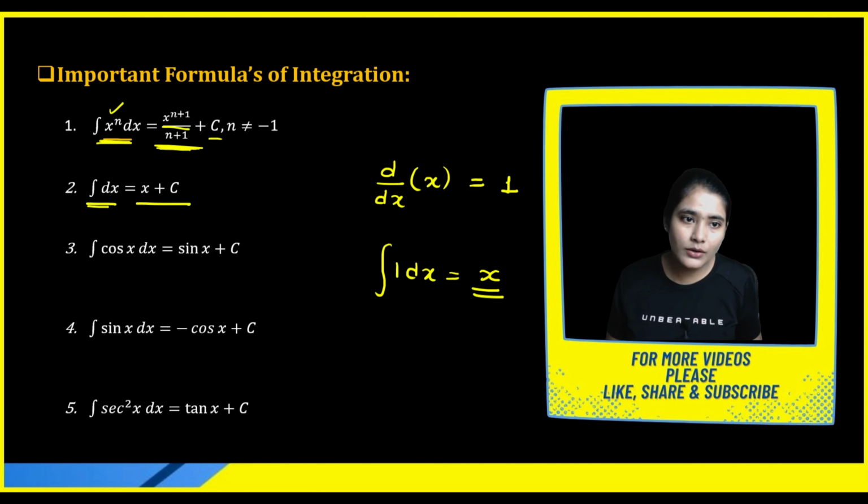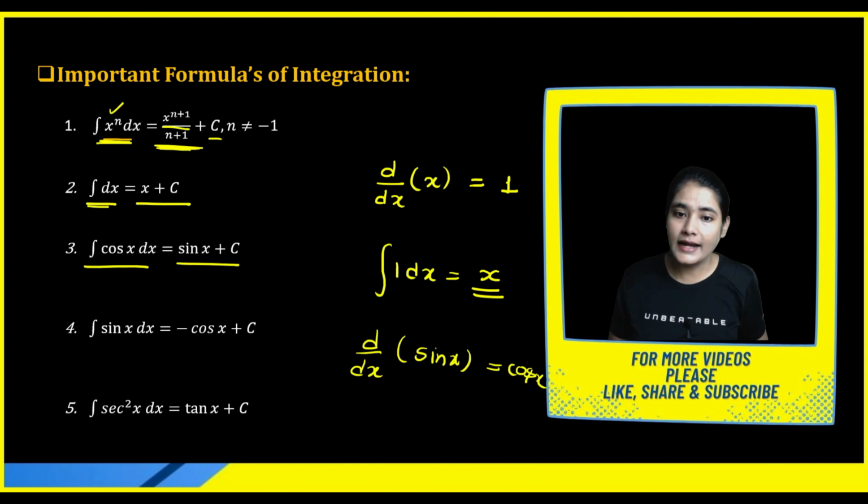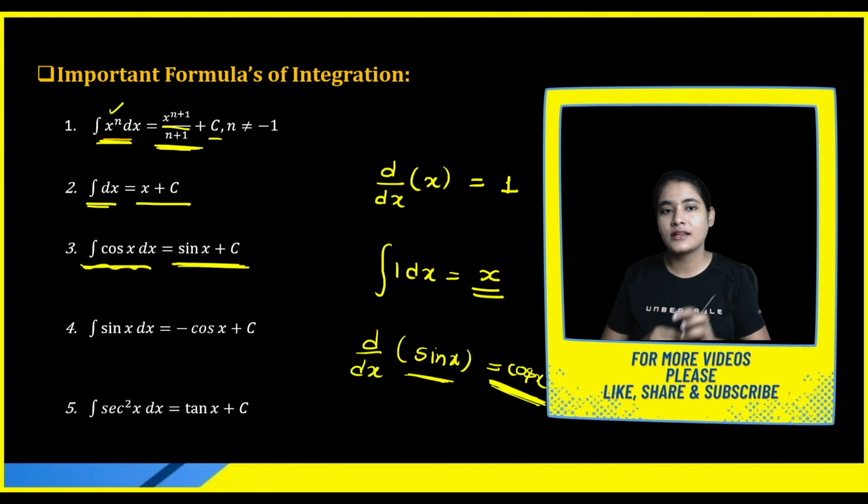Okay, now let's talk about the integration of cos x, which is always equal to sin x plus constant. Why? Because when you perform the differentiation of sin x, what will you get? You will get cos x. And if you want your function back, perform the integration on the final product of the differentiation. So when you perform the integration of cos x, you will get sin x. Reverse, reverse, reverse. Getting my point or not?